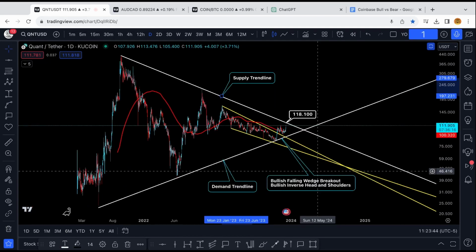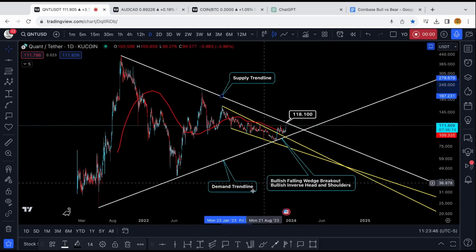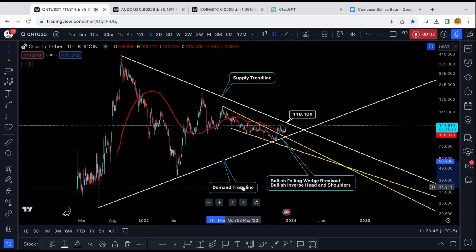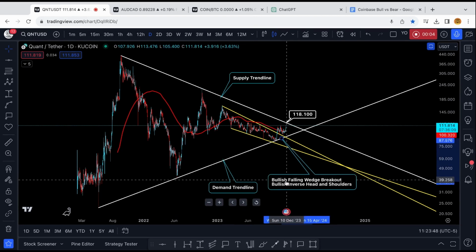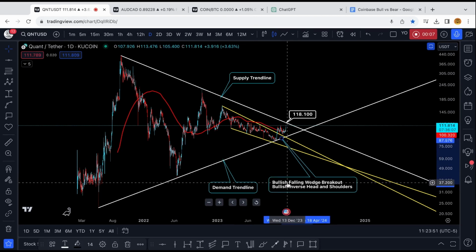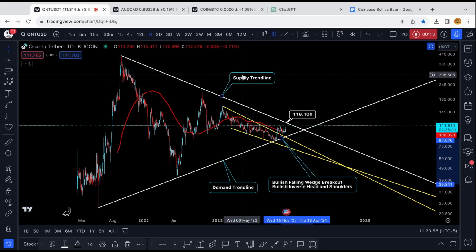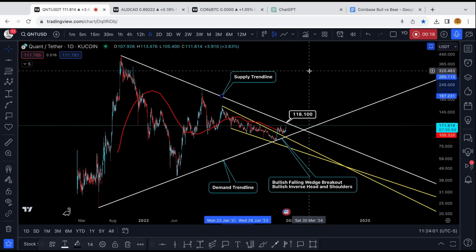So the last time we covered Quant, it found support at the historical demand trend line, and we broke out of a bullish falling wedge. Currently, Quant is above all the key moving averages on the daily time frame, with one final short-term resistance level, which is the historical supply trend line at roughly $118. So let's take a look at some long-term and short-term price targets for Quant.